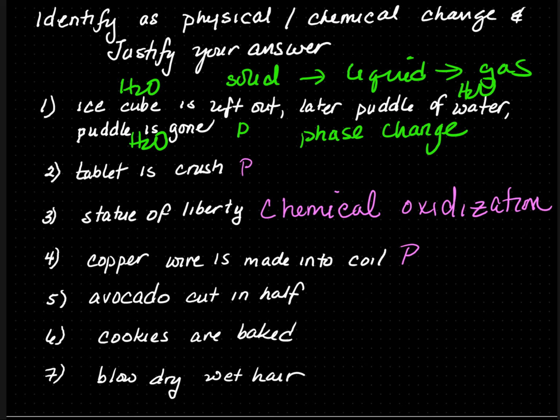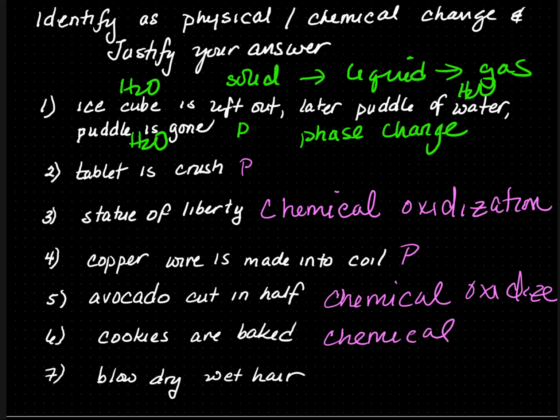Number 5, an avocado is cut in half. This is a chemical change because the avocado, once it's cut, is going to oxidize with the air. This is why when you cut an avocado and you don't finish it, it turns black or brown. Number 6, cookies are baked. This is also a chemical change. I cannot take the baked cookies and reverse it back into cookie dough.